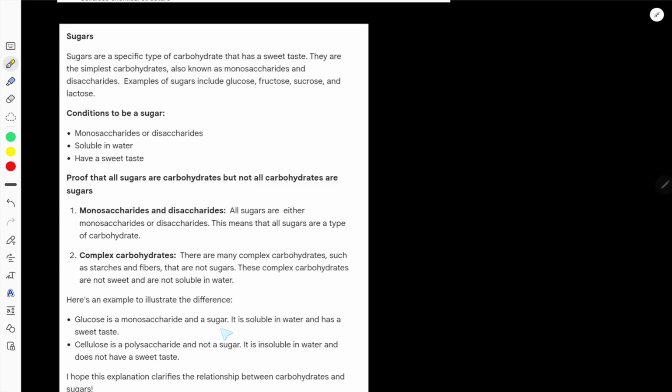Here is a specific example. Glucose is a monosaccharide and a sugar. It is soluble in water and has a sweet taste. On the other hand, cellulose is a polysaccharide but not a sugar. It is insoluble in water and doesn't have a sweet taste.